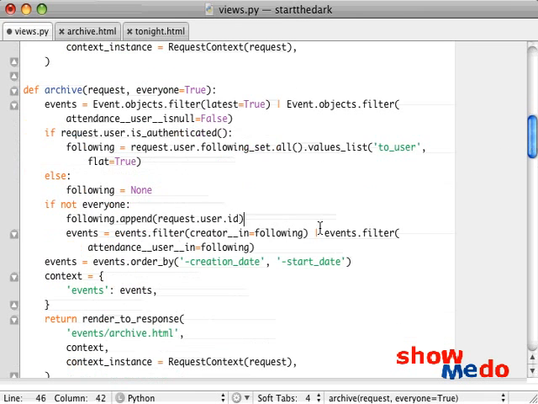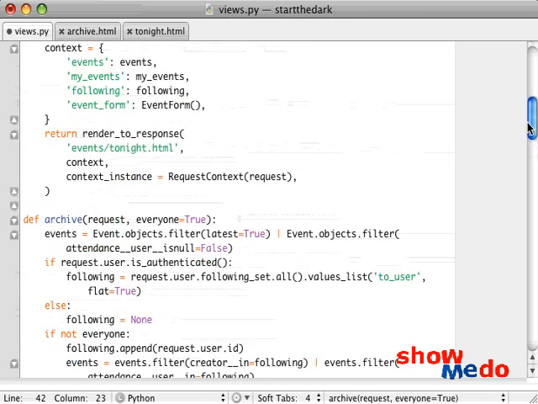And then sometimes I've noticed, just in my experience going through and doing a lot of these ORs, especially when you're traversing things like attendance user is null, you'll get sometimes more than one result coming in. And so what we want is just one result per clause. So we're going to do dot distinct, and that will handle the cases that happen to come back more than once. And actually, this is something we're going to want to do up in our tonight page too.